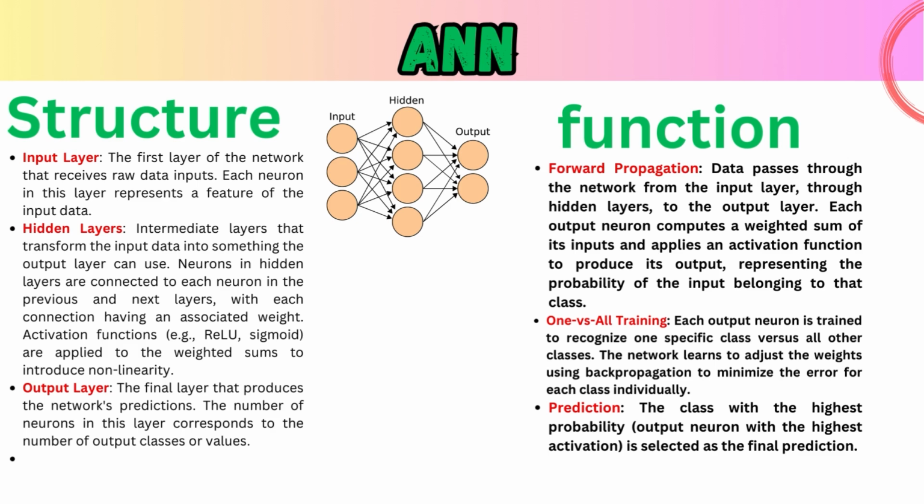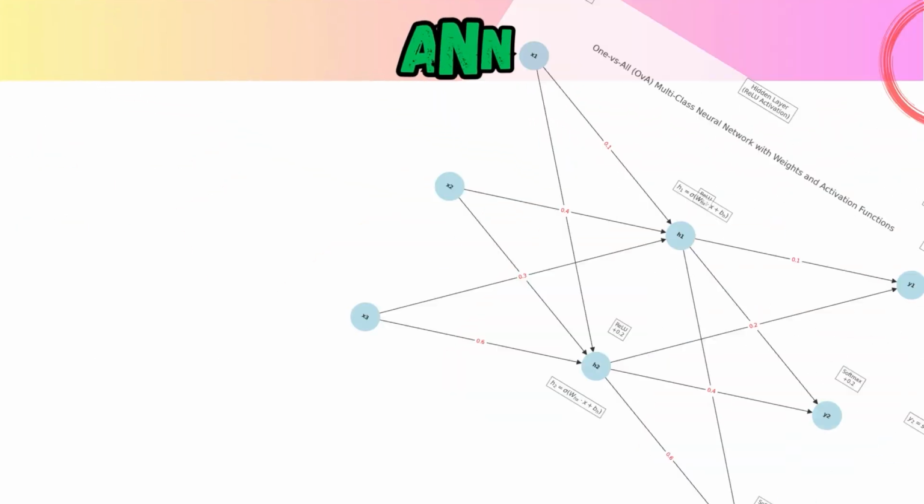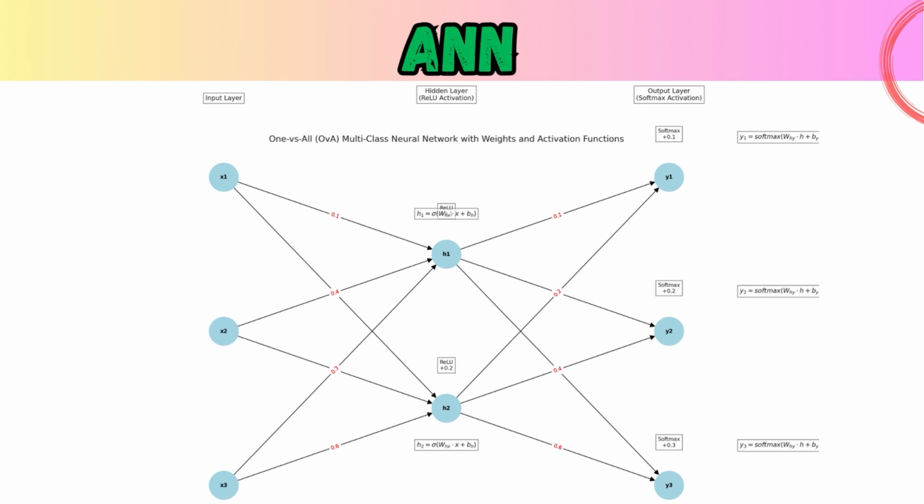ANN has a simple and straightforward structure. Think of it like layers of an onion. Input layer. This is where all the data enters. Imagine it as the senses of the network, taking in everything. Hidden layers. These are like the brain cells, processing and transforming the data into something useful. Output layer. This is where the network gives its final prediction. It's like the mouth of the network speaking the result.